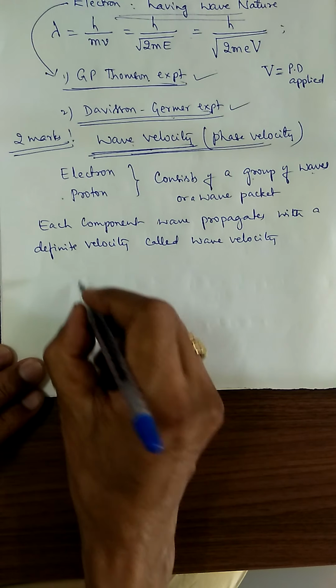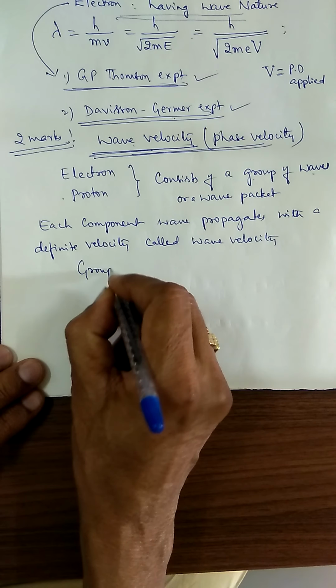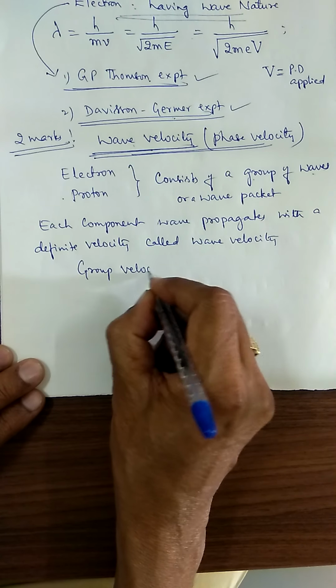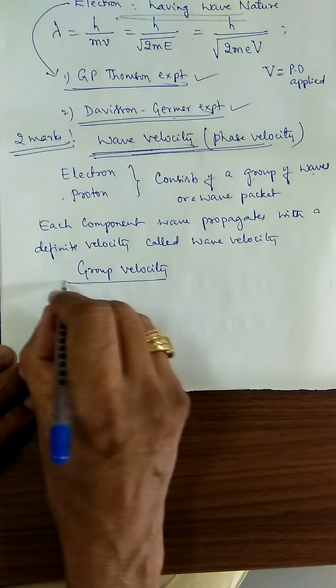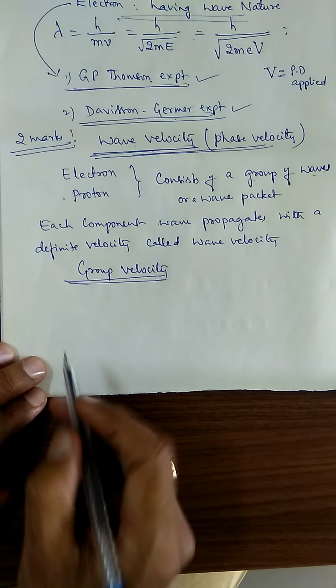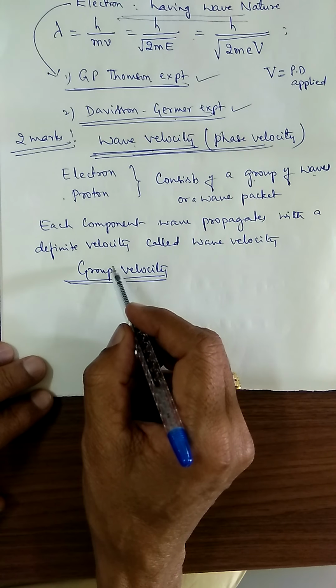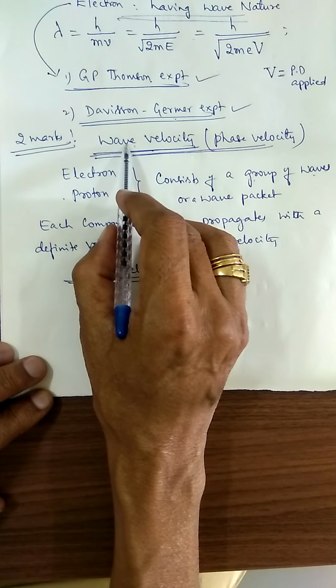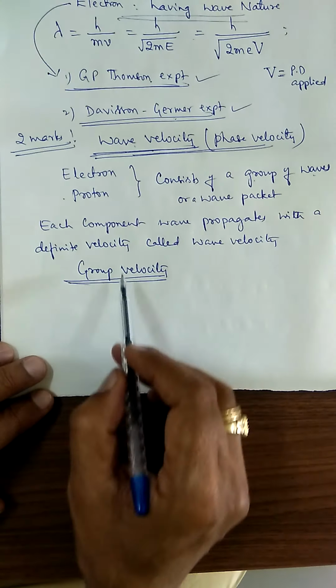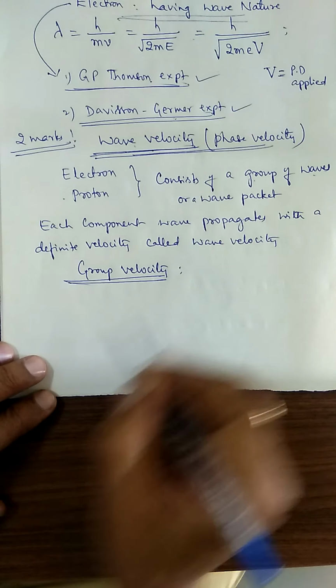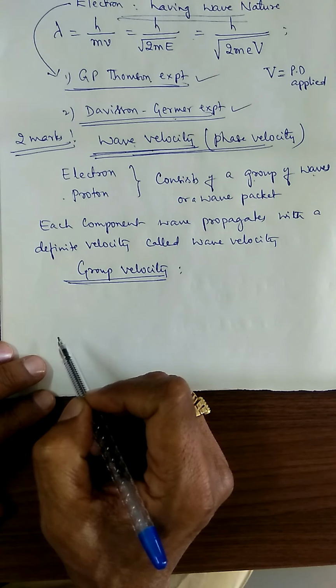Now let us consider group velocity. Define group velocity. This carries another 1 mark. Together we are asking: define wave velocity and group velocity, a 2 marks question. What do you mean by group velocity?